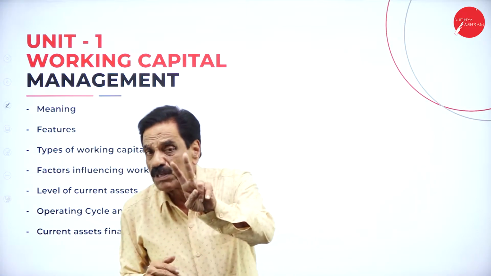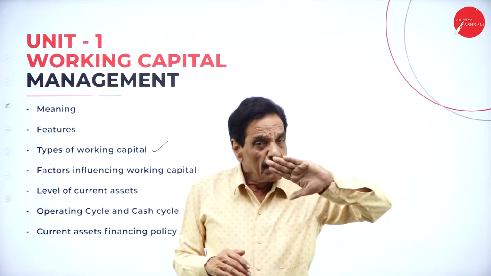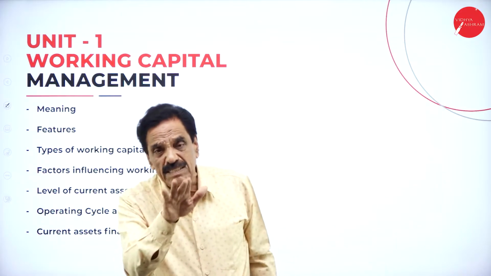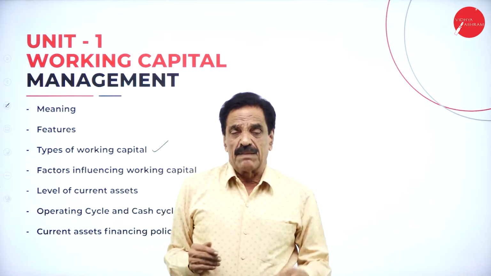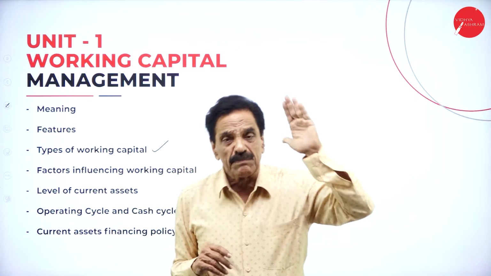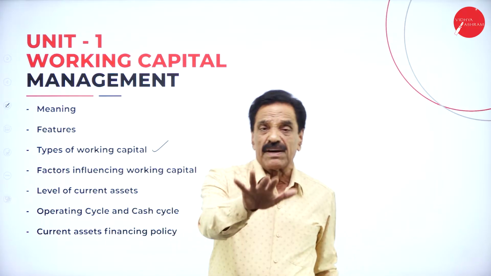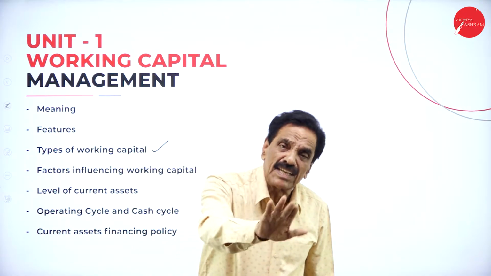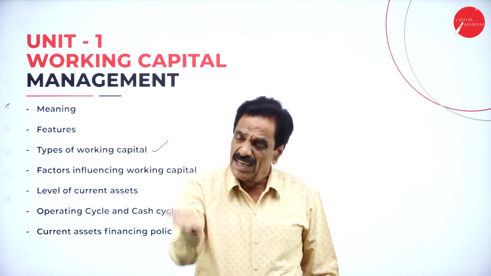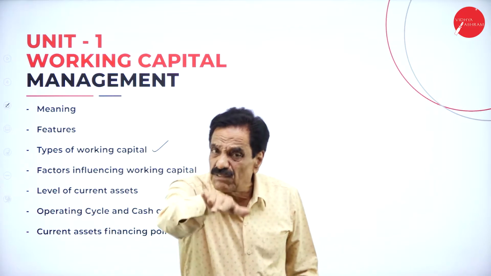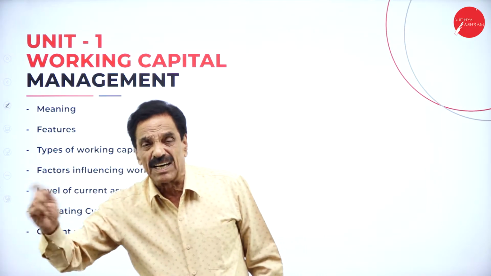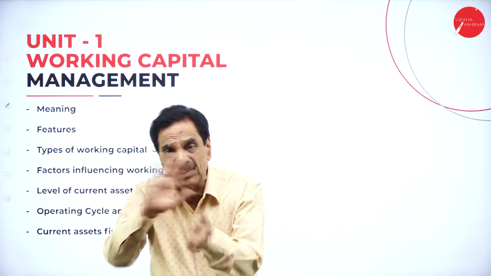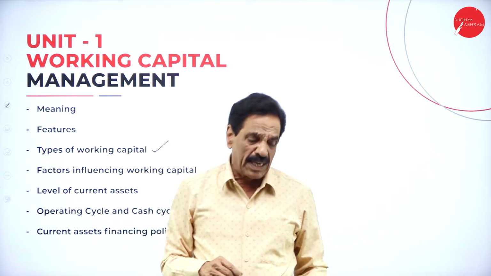So there are two types of working capital. One is called permanent working capital, another is called temporary working capital. Permanent working capital remains constant throughout the year, whereas temporary working capital flows from one month to another. There is a change in the current asset, change in the stock, change in the cash in hand, change in the work in progress, change in the creditors, change in the bills payable, and fluctuation starts. That's called temporary working capital.